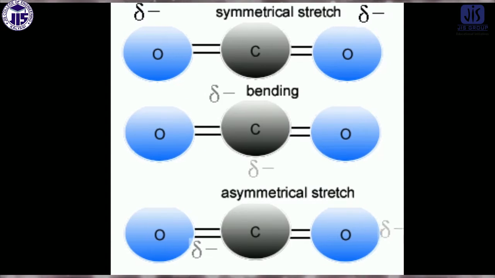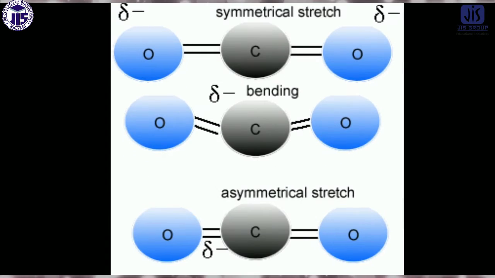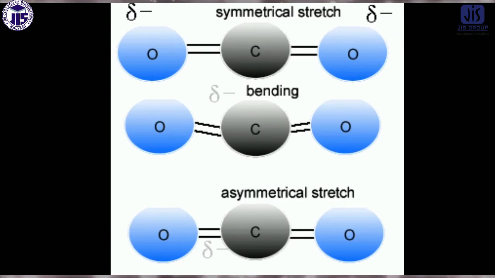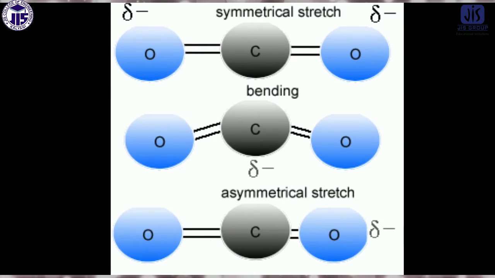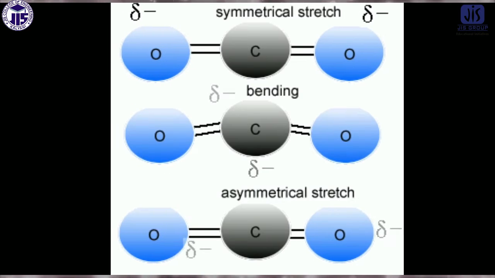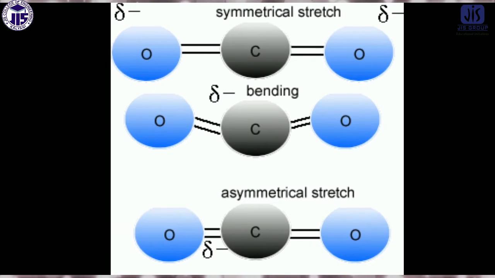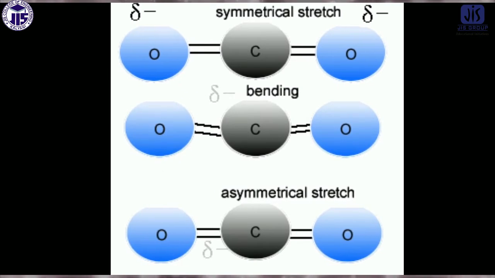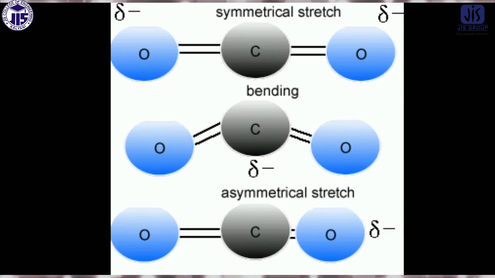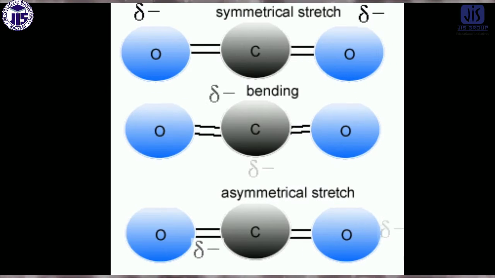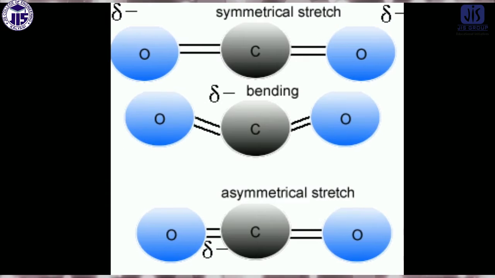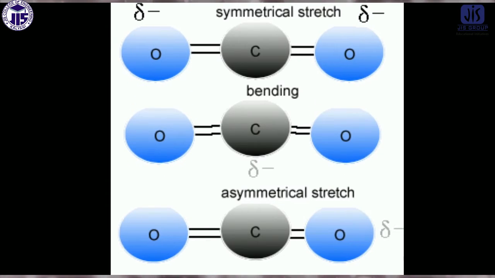But in the first case, at a time both bonds are stretched, or compressed, at a time. So these two vibrations are named: the first one is the symmetrical stretching, it is a symmetrical way, and the third one is called the asymmetrical stretching.